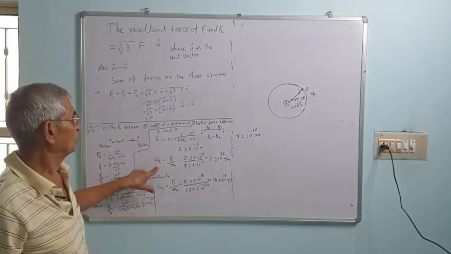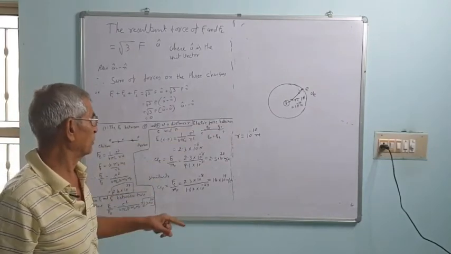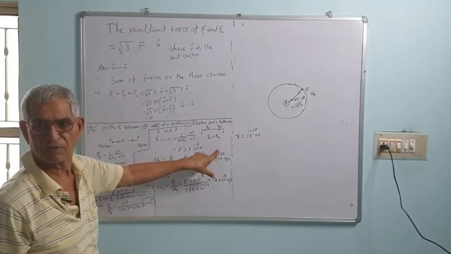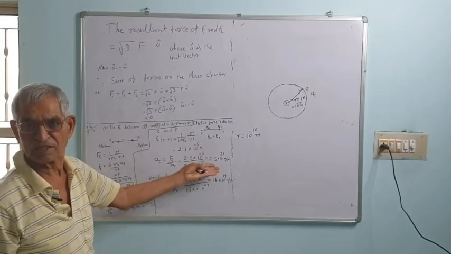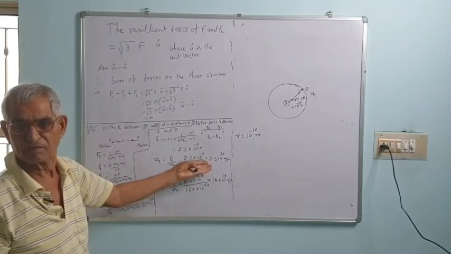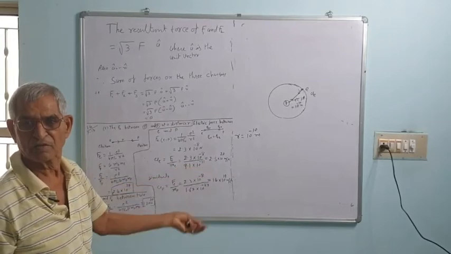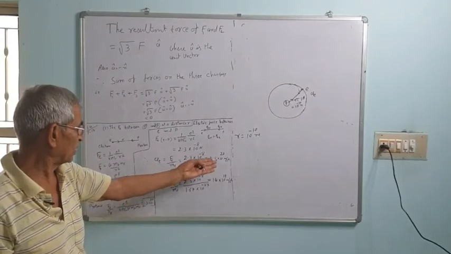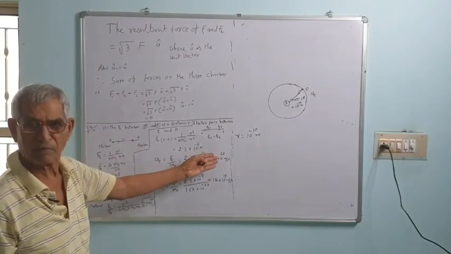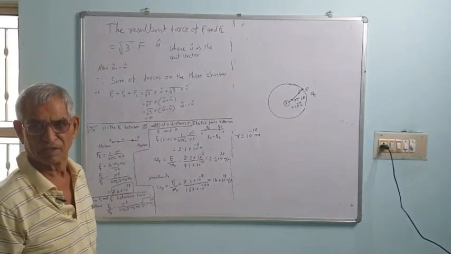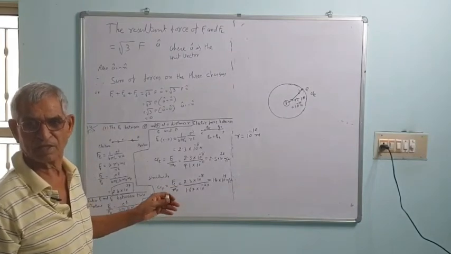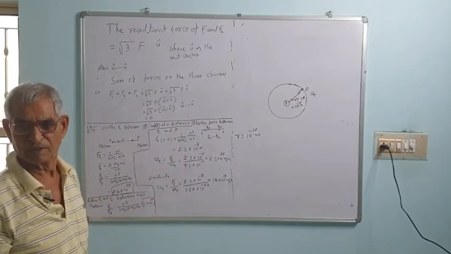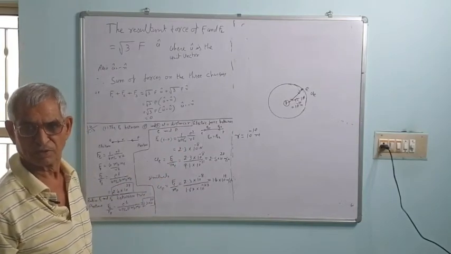So, acceleration of electron due to the mutual force between proton and electron in the hydrogen atom is 2.5 into 10 raised to power 22. See how large it is compared with the acceleration due to gravity. What is that? 9.81, approximately we can say 10 meters. And this is 10 to the power 22, equal to the number of stars in the whole universe. There are 10 raised to 11 galaxies in the universe, and each galaxy contains about 10 raised to the power 11 stars, each of sun size.